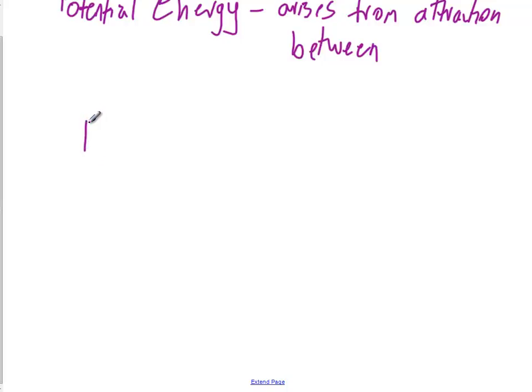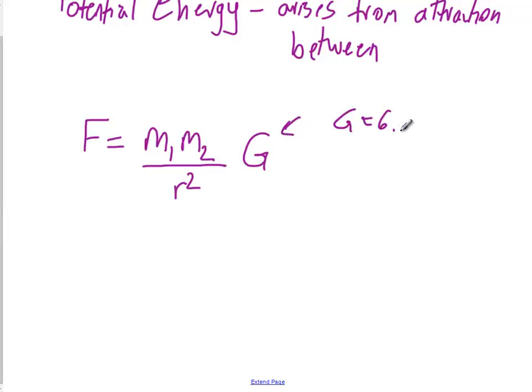Well, it comes down to an equation that Newton developed, and basically it says the force of attraction between two objects with mass is given by m1 times m2 divided by the distance between them squared, times the gravitational constant capital G. This capital G is 6.67 times 10 to the negative 11th, in Newton meters squared per kilogram squared. It tells us how big the gravitational force of attraction is between all objects with mass.